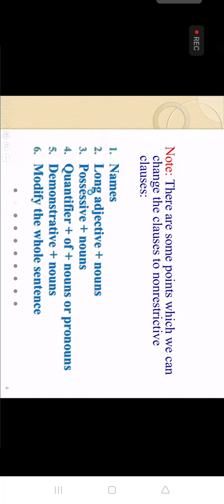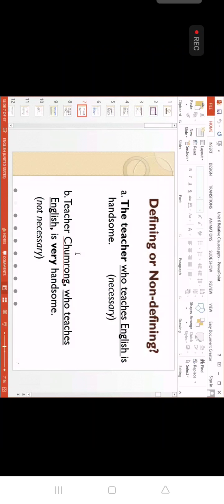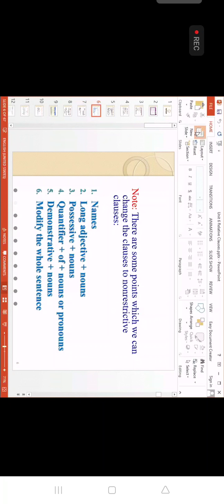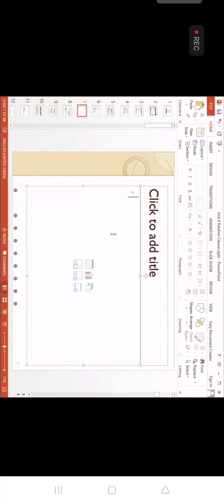And another one, when it is a long adjective plus noun. I can give you an example here, everybody, to be better. Now, example. Okay? Like now, I live in Takmat town. This is my Takmat town.